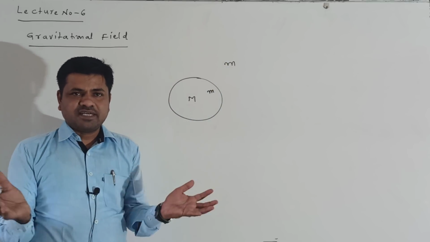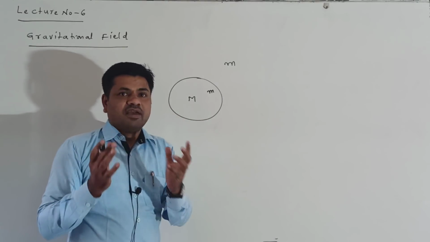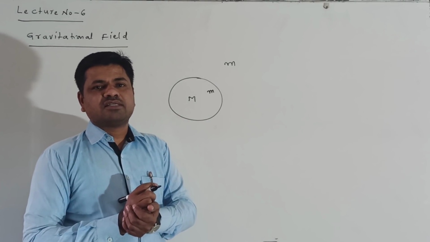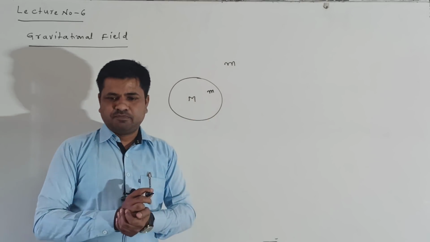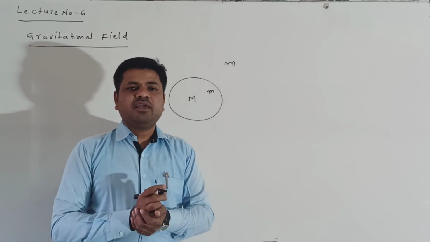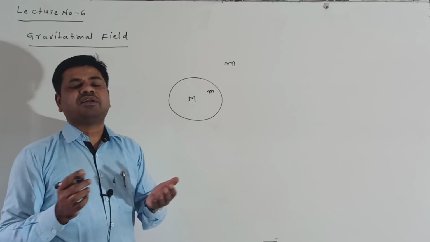Up to how much distance or space this body's effect is there, that is called the gravitational field. Gravitational field means the space surrounding a body in which another body experiences a gravitational force.